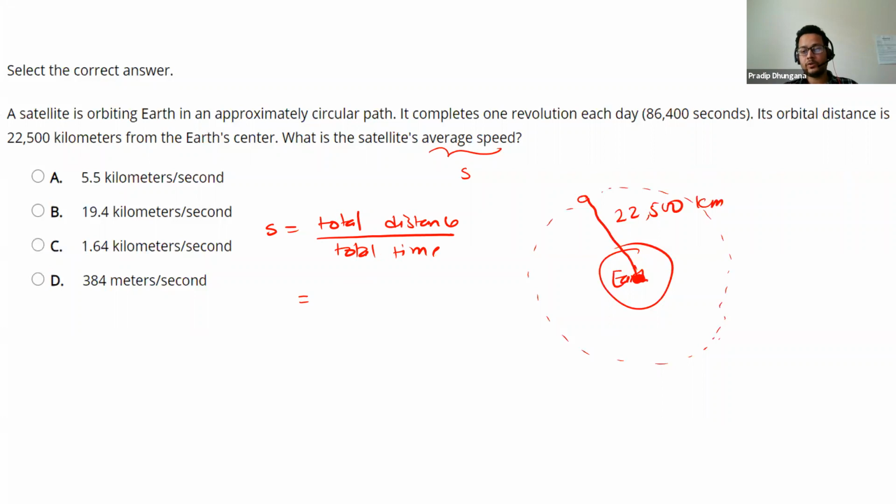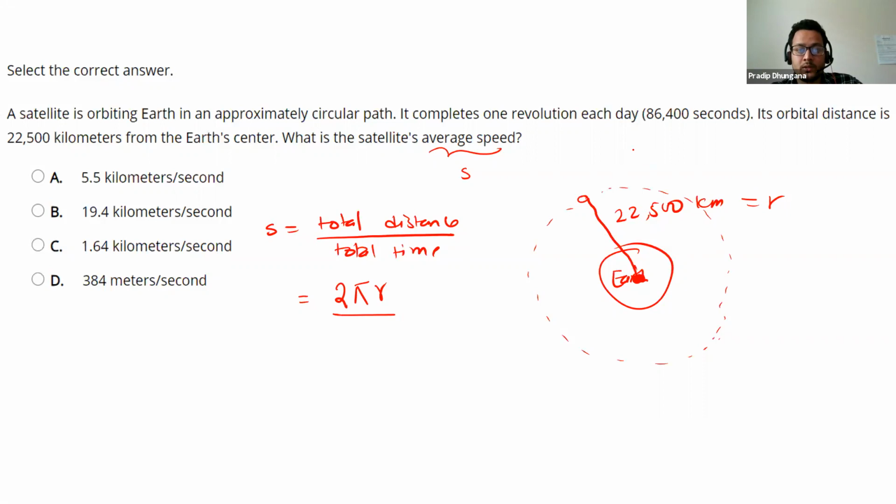Total distance would be the circumference of a circle, and the circumference is 2 pi times radius. 2 pi r, where r is the radius of the orbit, and the radius of the orbit is 22,500 kilometers.